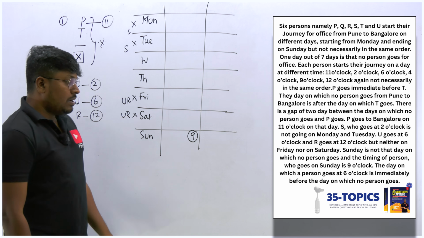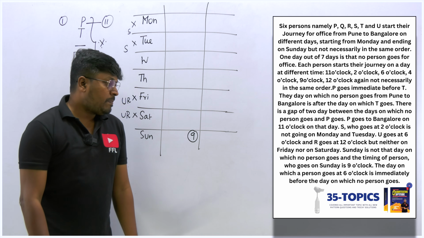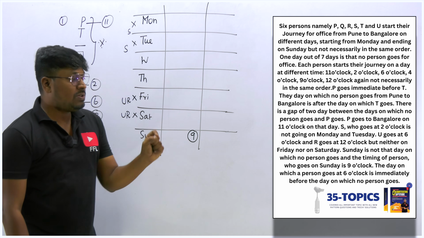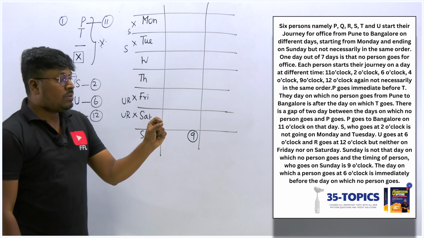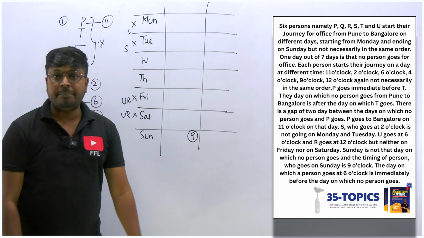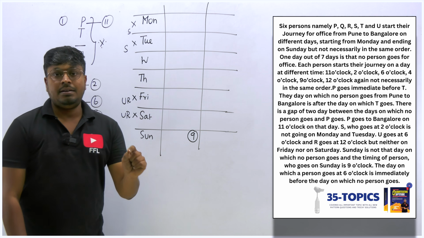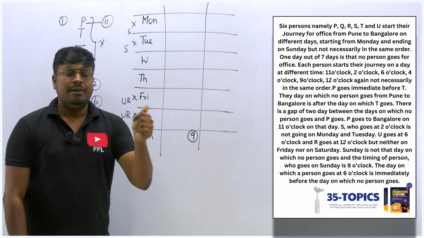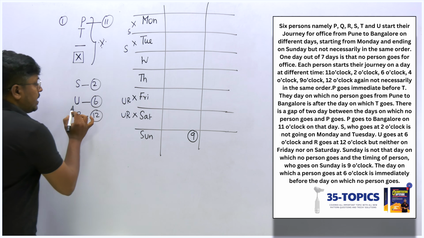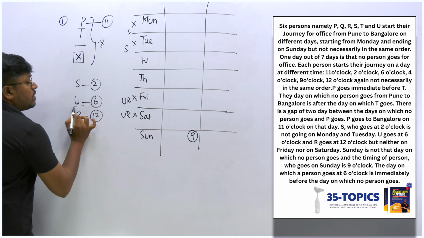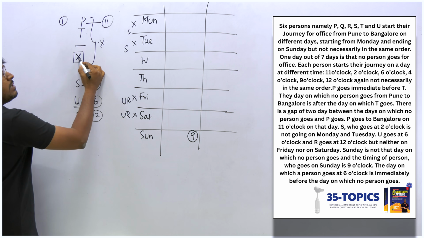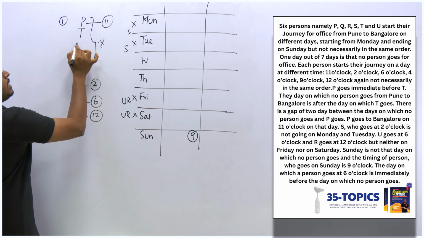Okay, so still one more point is remaining, I think. The day on which a person goes at 6 o'clock is immediately before the day where no person is going. So what they are saying is the person who is going at 6 o'clock is going immediately before the day where no person is going. We know that the person who is going at sharp 6 o'clock is U. So now what they are saying is the person U is immediately before the no-person day. So that means this will be the place for U.